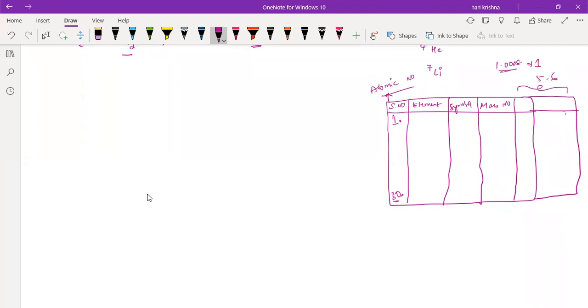These only 3 or 4 columns just came, right? Is it understood for everyone? Any doubts on the tabular column? Sir, can you scroll up a little? I was noting it down. Okay, the first one is atomic number. The next one is the element. Third column is symbol. The fourth column is mass number. Remaining columns I will explain afterwards. Again, 5 to 6 columns will come in the same tabular column. Just leave some space.